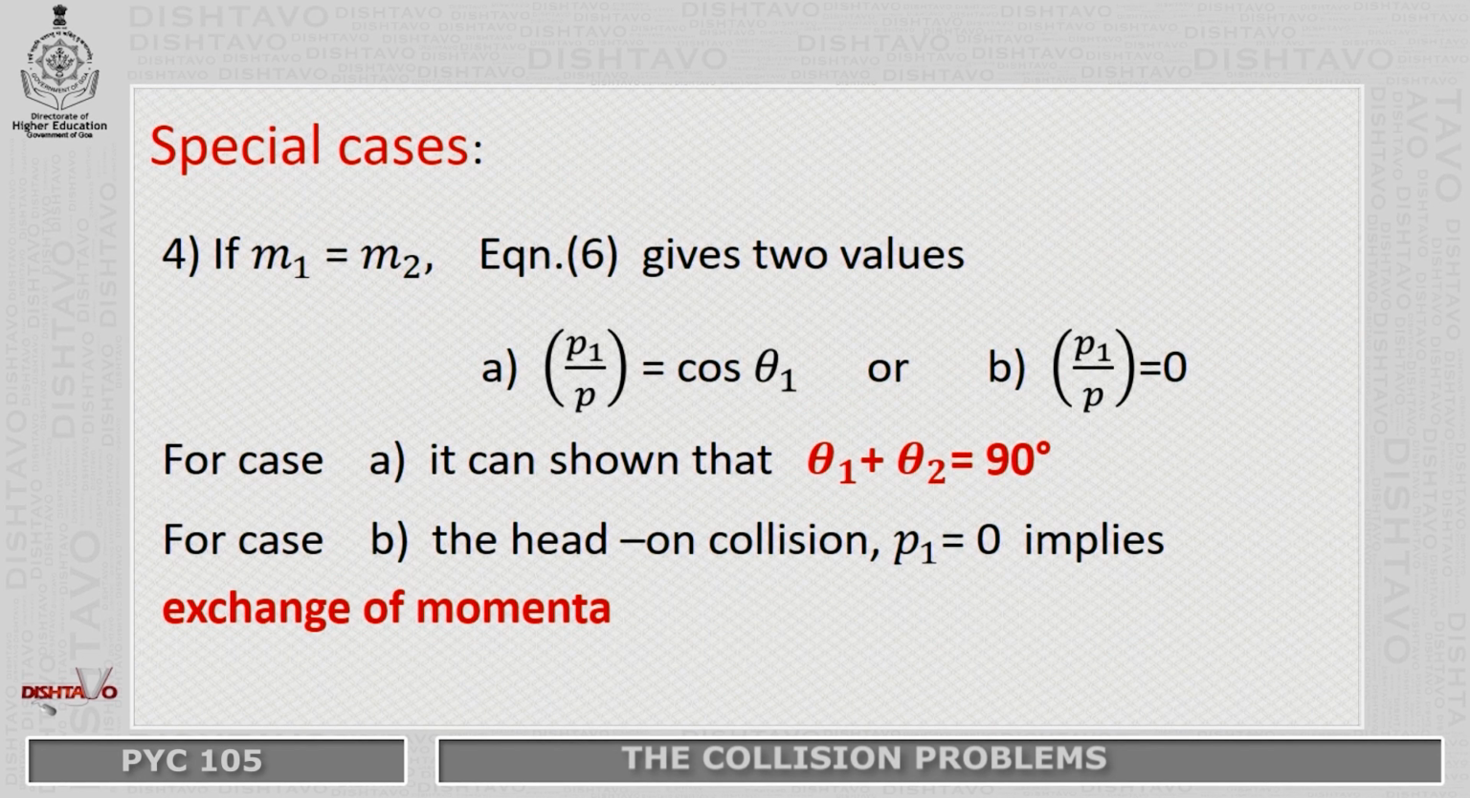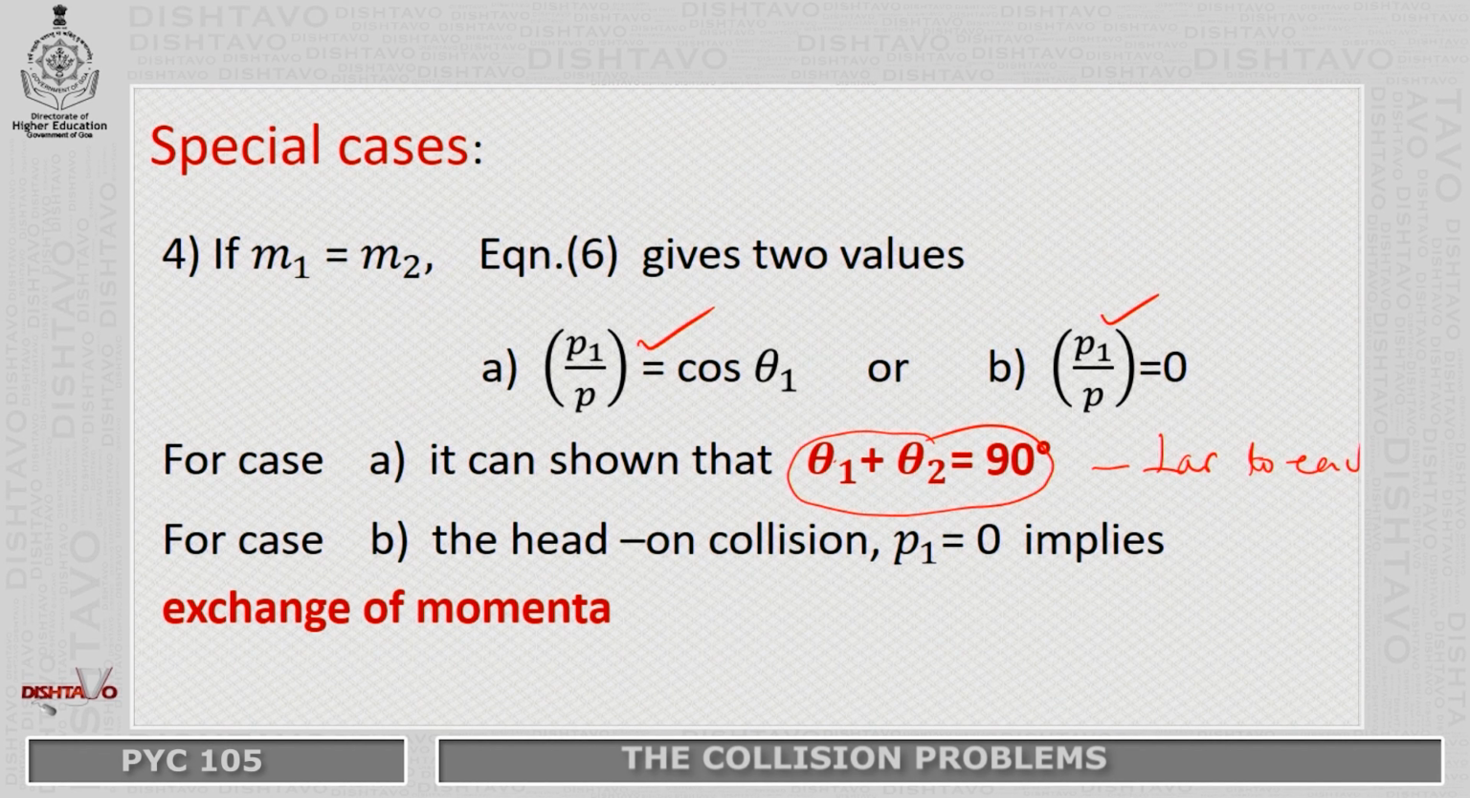The next special case is when m1 is equal to m2, when the two masses are equal. Going back to the same equation 6, it gives two values of P1. In case A, it can be shown using the same conservation laws that theta 1 plus theta 2, the angle made by mass m1 and the angle made by mass m2, sum up to 90 degrees. That means they move perpendicular to each other.